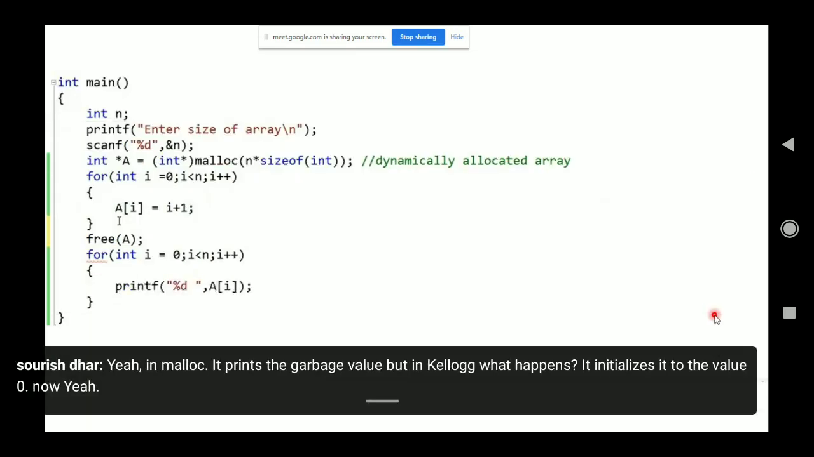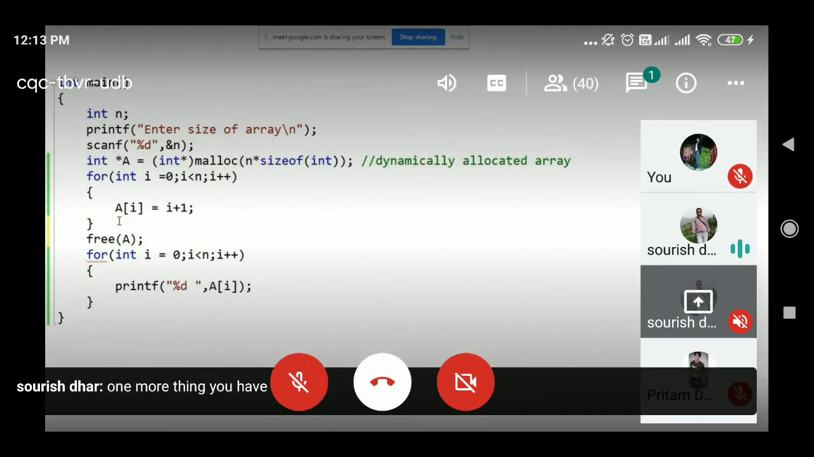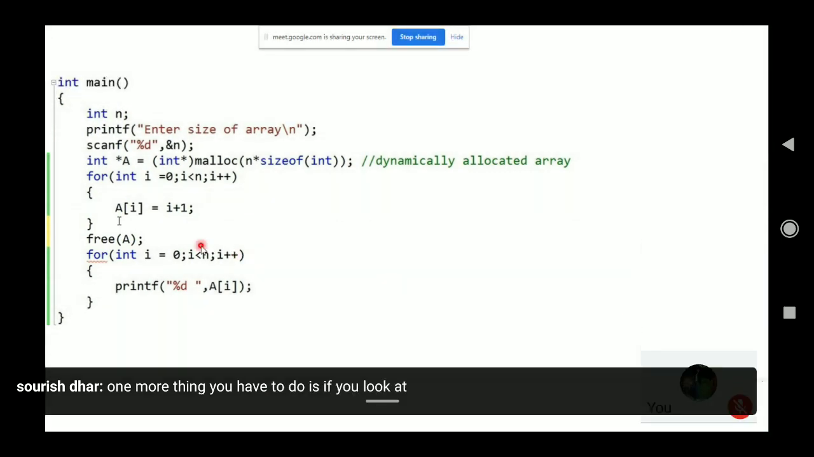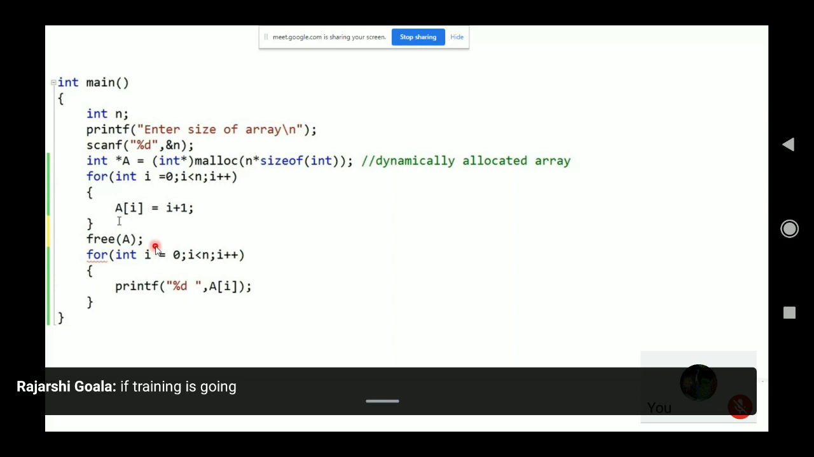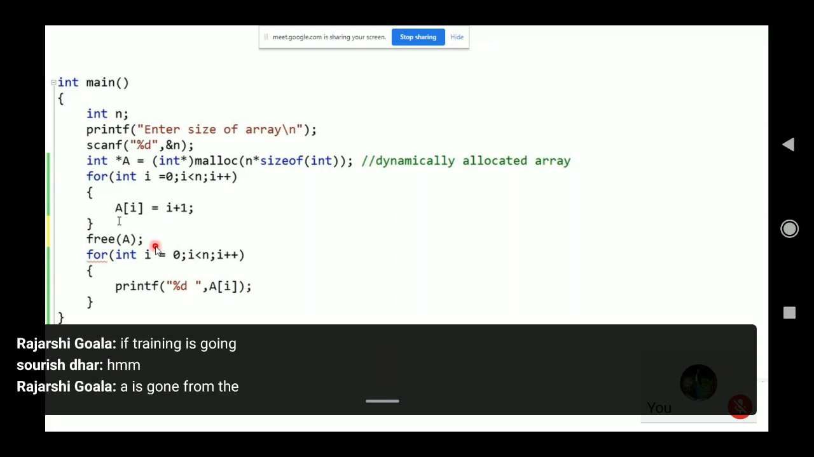One more thing you have to do is, if you look at malloc and you issue the statement free(a), what will happen? The memory containing A is gone from the heap. What about the values of A now?